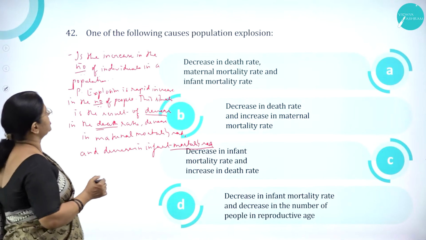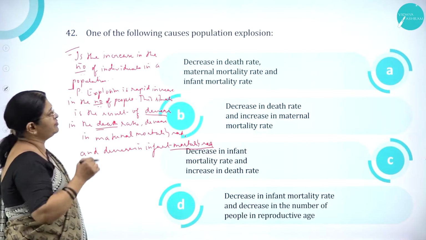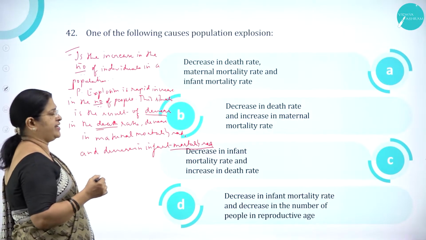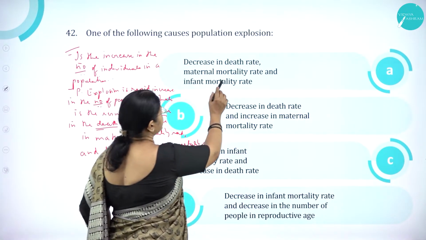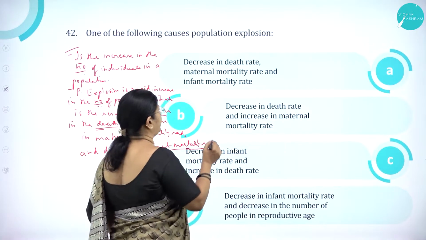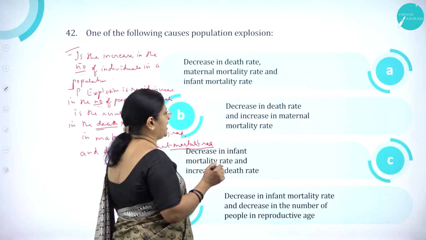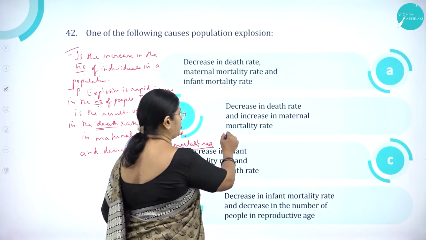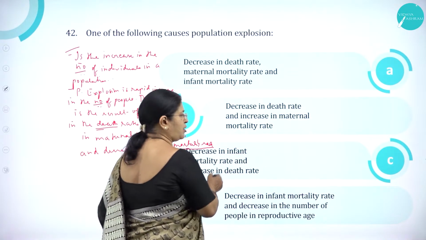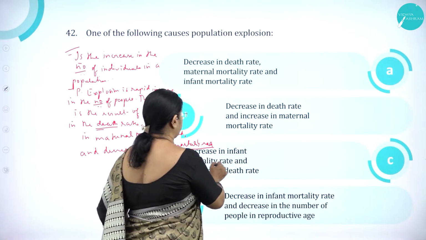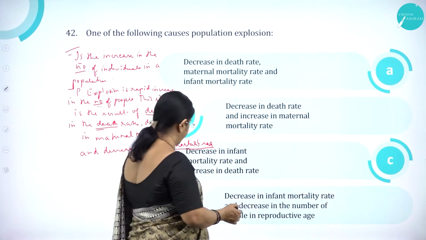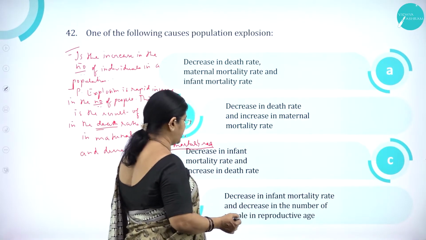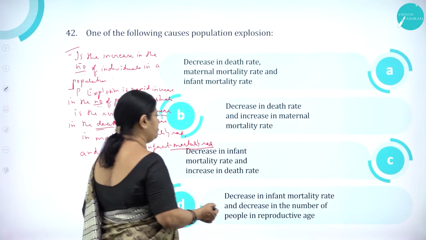Moving on to question number 42. One of the following causes of population explosion is option A, decrease in death rate, maternal mortality rate and infant mortality rate. Option B, decrease in death rate and increase in maternal mortality rate. Option C, decrease in infant mortality rate and increase in death rate. Option D, decrease in infant mortality rate and decrease in the number of people in the reproductive age.